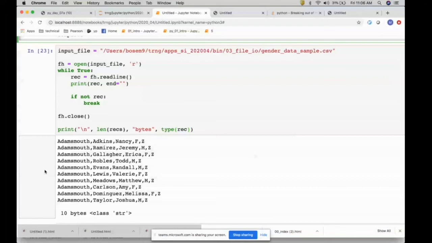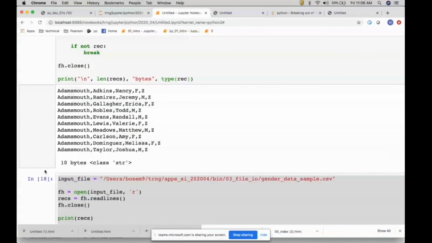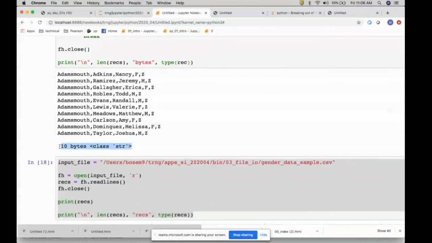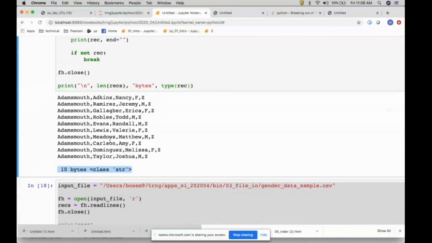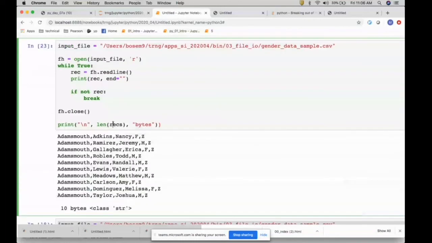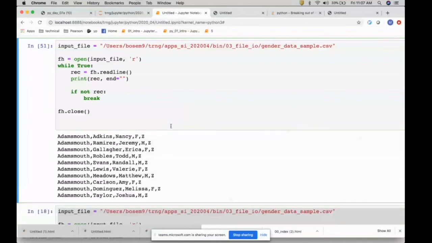So if there is no record, then we do a break, and finally we close. So in this case, we are reading record by record, right?